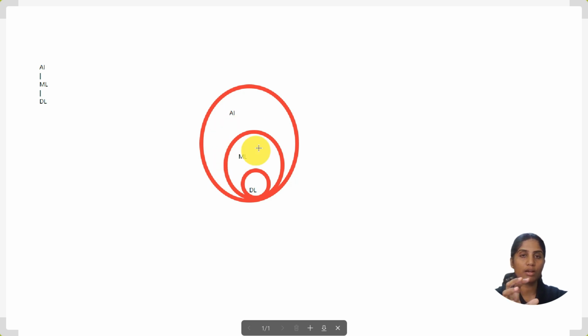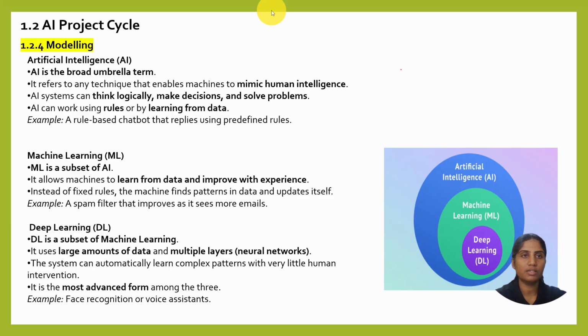All these three are not different, they are all the same family. But try to know that AI, artificial intelligence, does not only deal with modeling and training the model. It has all the related terms, right? Like rule based, when we are using an if else condition based model, that also comes under AI. So AI, ML and deep learning, these three terms we are going to look at today.